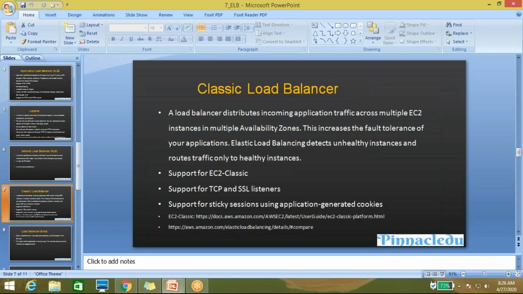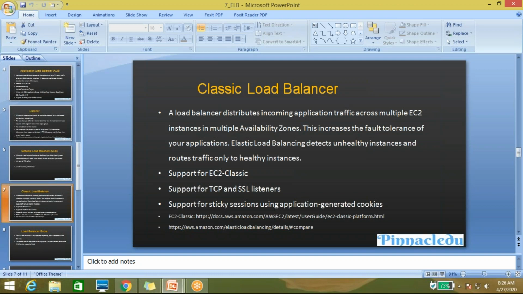Now let's talk about the classic load balancer. This is the very basic load balancer. Before 2016, only the classic load balancer was used. There were two load balancers available in AWS before 2016, the network load balancer and the classic load balancer.